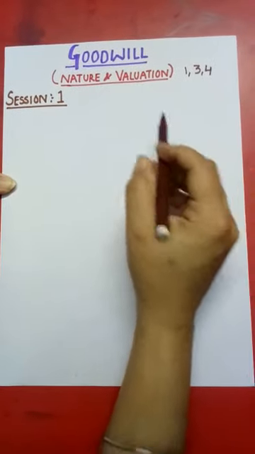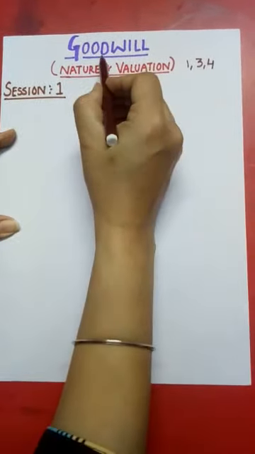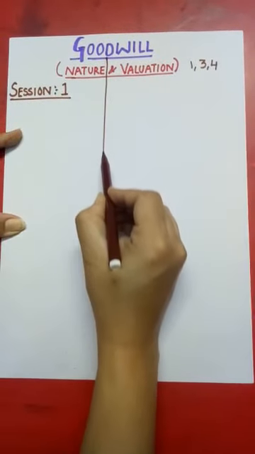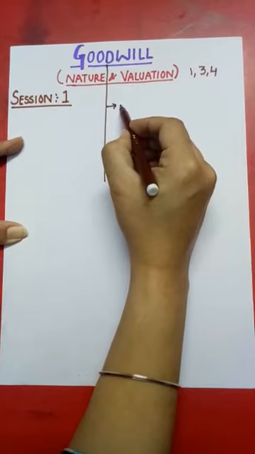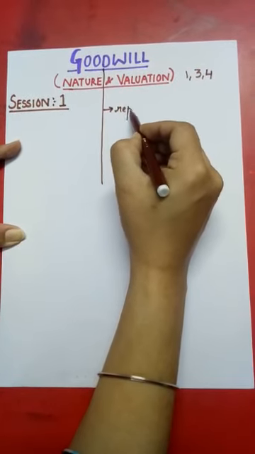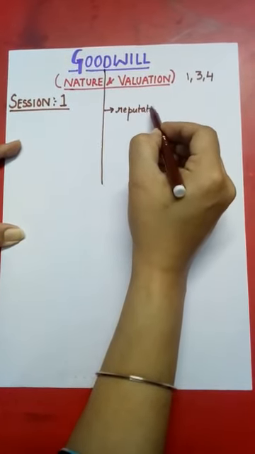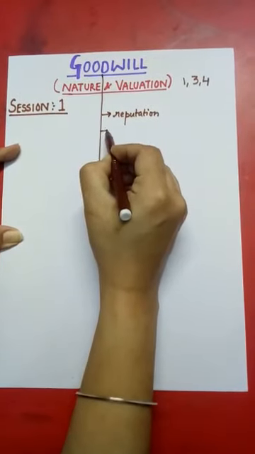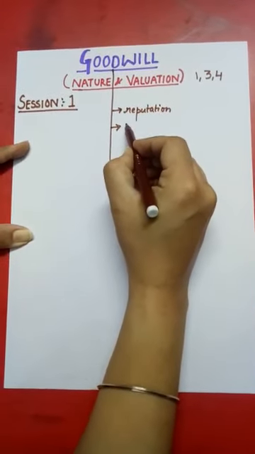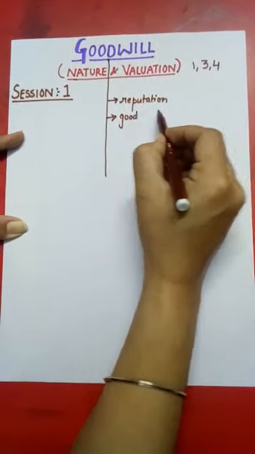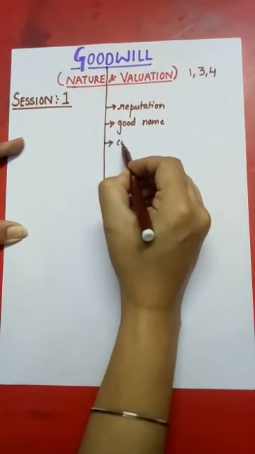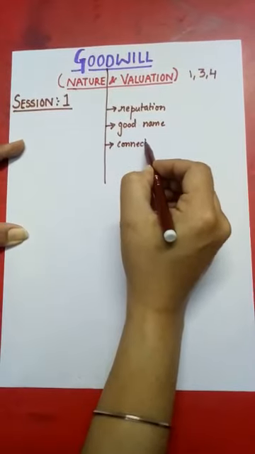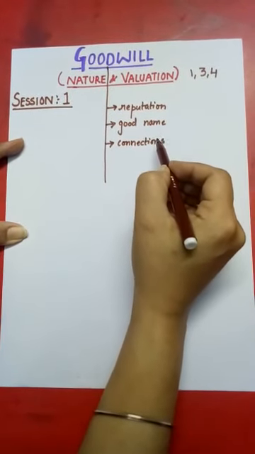Whenever we talk about goodwill, the very first thing which comes to our mind is that goodwill means a good reputation, a good name. The firm enjoying goodwill has a good name, or we can say good connections with customers.